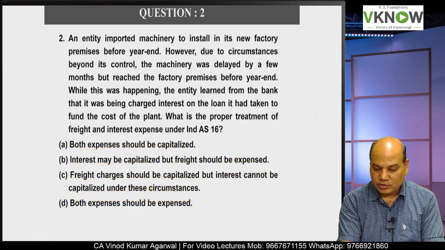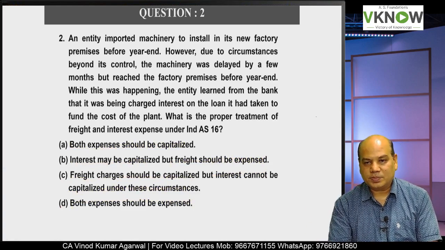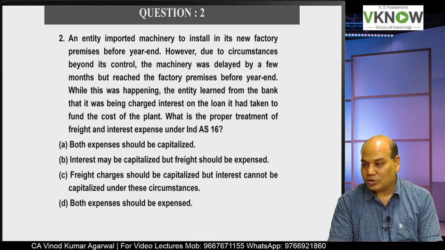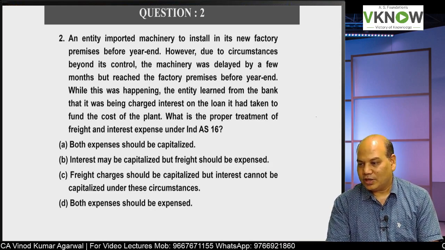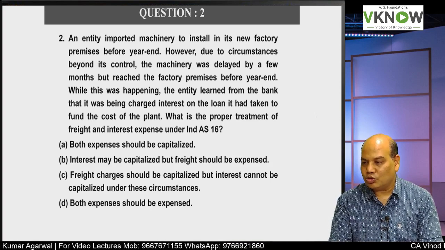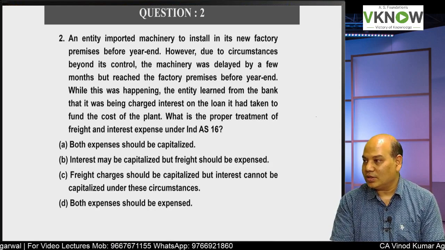Now first of all, whether freight is a directly attributable expense, whether interest is a borrowing cost under Ind AS 23, that is not very clear from the question, but it appears that this machinery is not a qualifying asset. It is in a ready to use state.